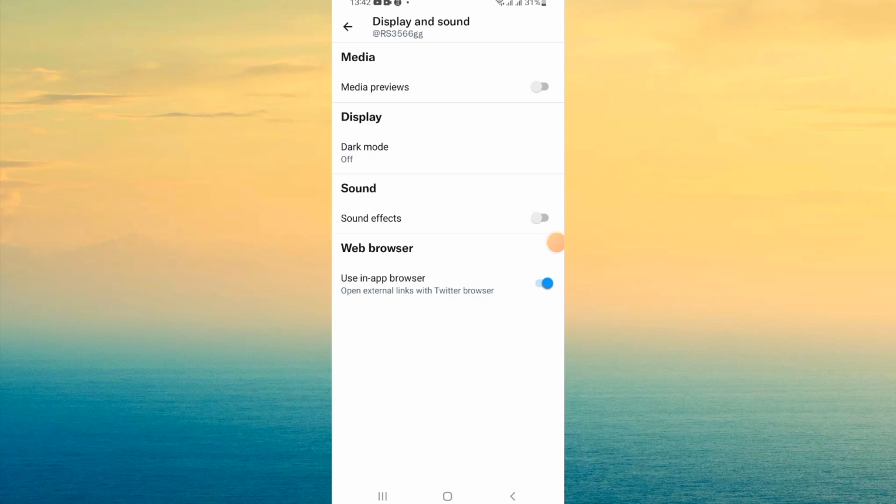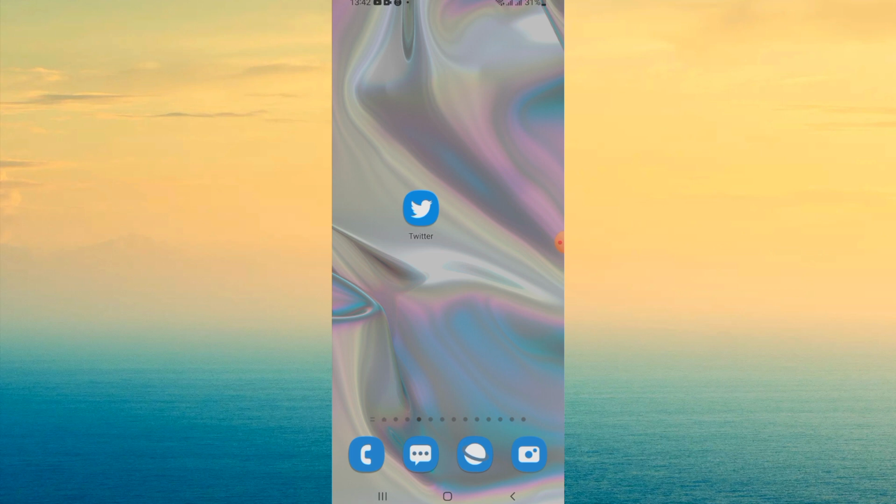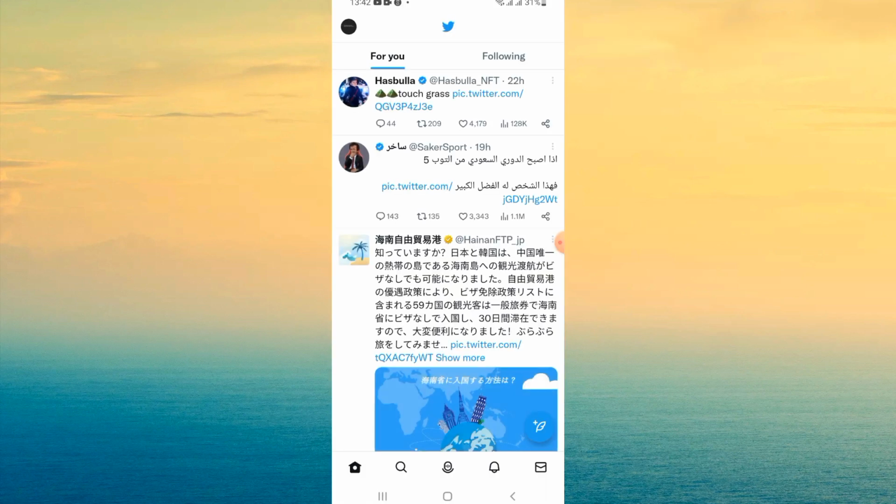How to allow and turn on sound effects on your Twitter. So in this video guys, I will tell you how to do this. Just follow me in this video till the end. So first, as you know, you have to open your Twitter.